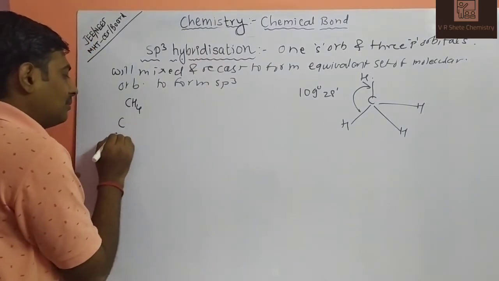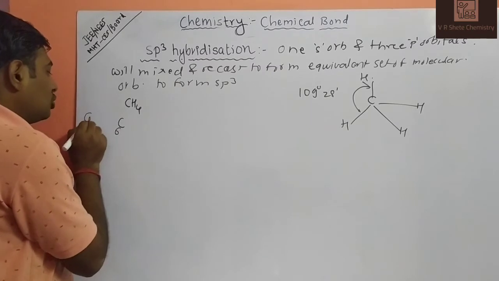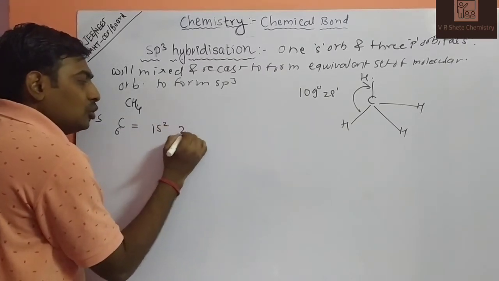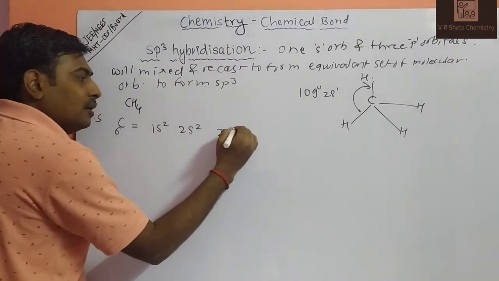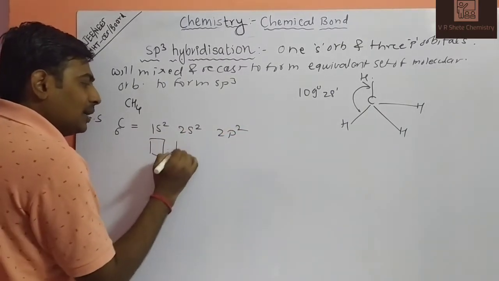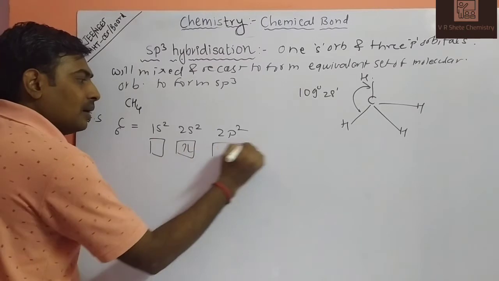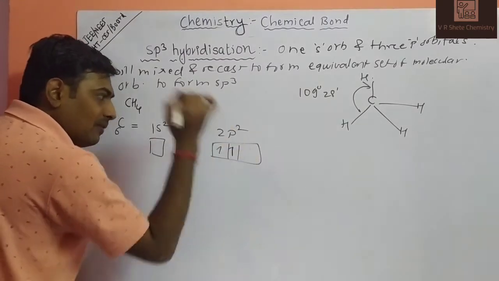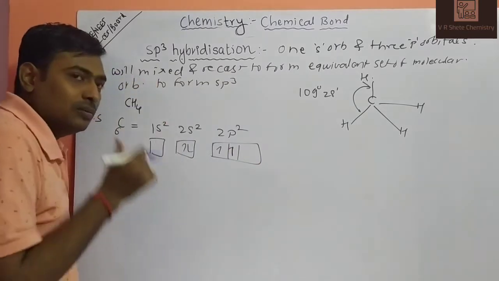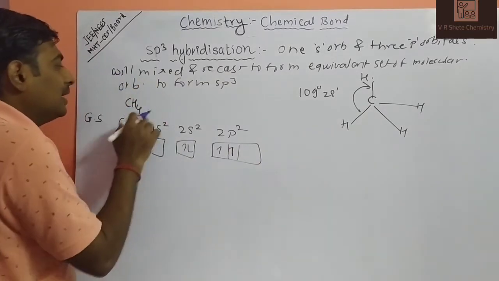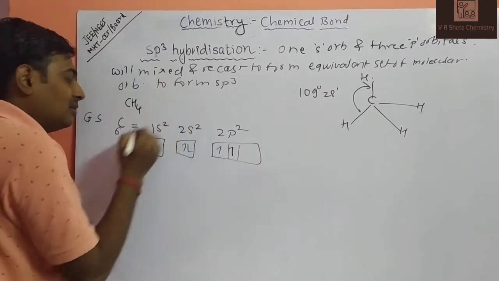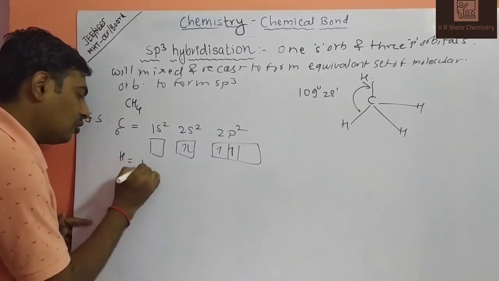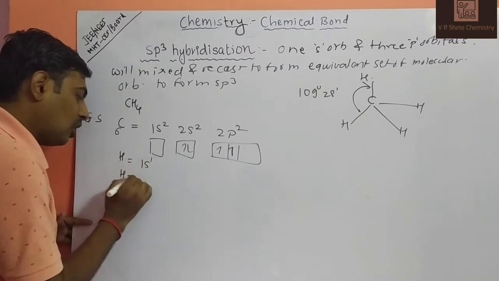First, carbon atom, atomic number 6 in ground state. Electronic configuration 1s2, 2s2, 2p2. In 2p2, one electron enters 2px1, one electron enters 2py1, and the 2pz orbital is 0. But how many hydrogen atoms are there? 4 hydrogen atoms: first hydrogen, second hydrogen, third hydrogen, and fourth hydrogen. Each of the 4 hydrogens contains 1 electron.